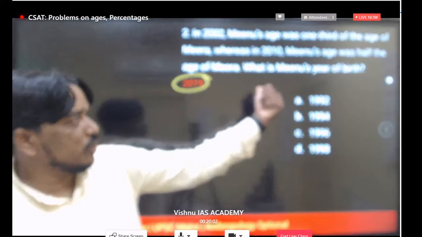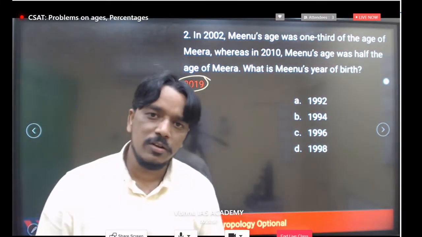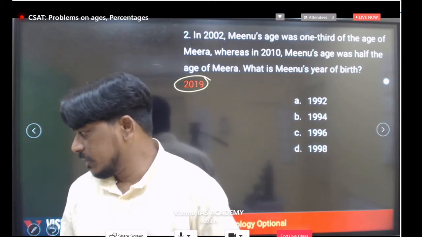Now, everyone just try to complete this. Read the given data, try to understand and complete this total. What's the right answer here? Very easy.